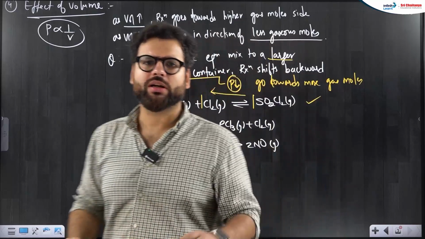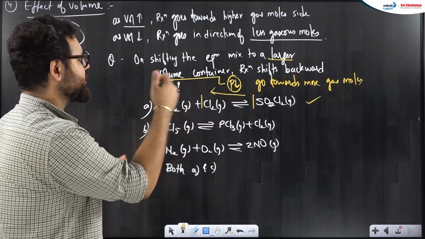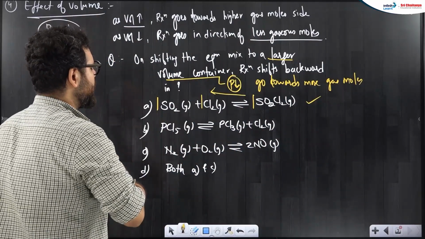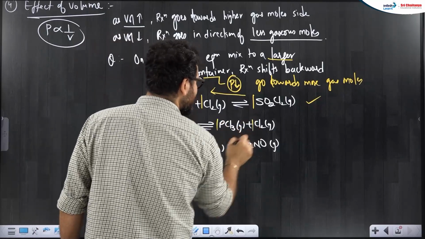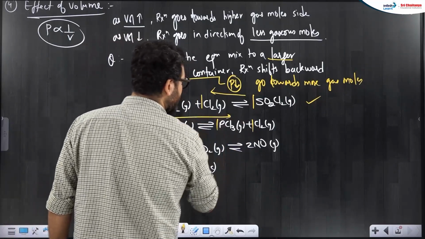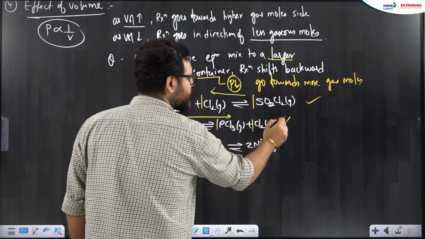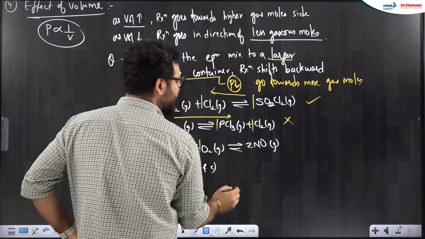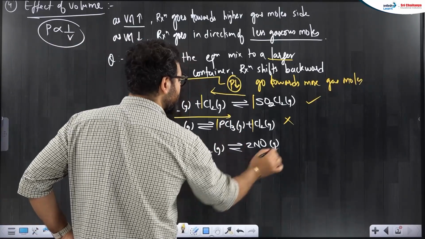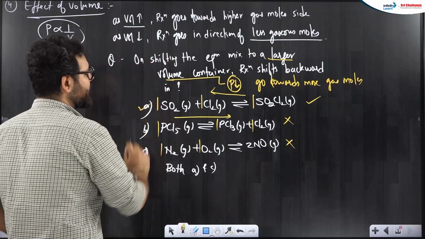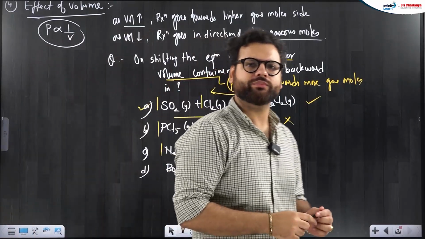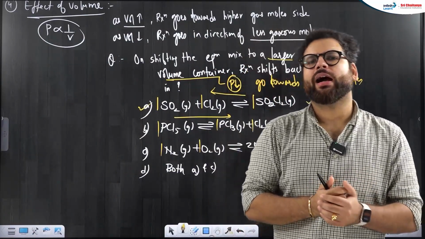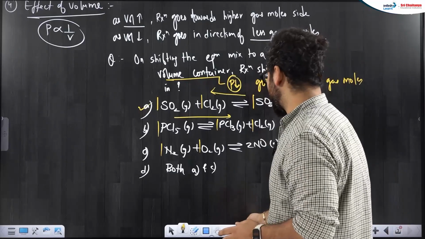A has to be chosen. Reaction will move towards more gaseous moles, backward. In the next one, right hand side has more gaseous moles, so it will move forward. So that is not our answer. Next one, left hand side are also 2 gases, right hand side are also 2 gases. Reaction stays at equilibrium, not our answer. So only A option we have to choose. Okay, I hope it is clear to everyone how to check the effect of volume.